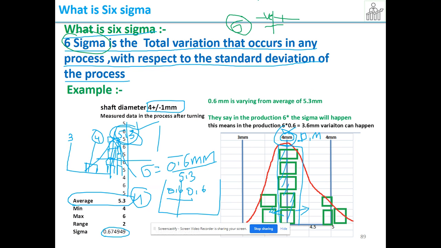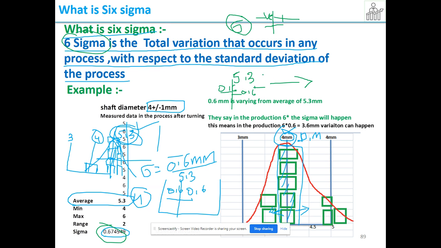In this case, the sigma is 0.67. What is the meaning? From the process mean 5.3, we have taken some samples in the production and plotted this data. From 5.3, with the sample, 0.67 is varying on the positive side and 0.67 is varying on the negative side. Okay, so what analysis they have done is, when they continually collected the data with